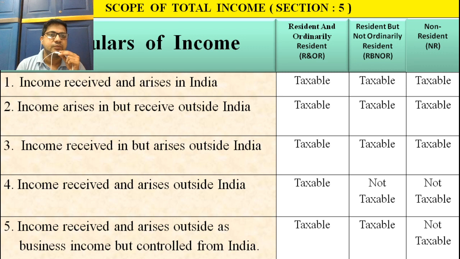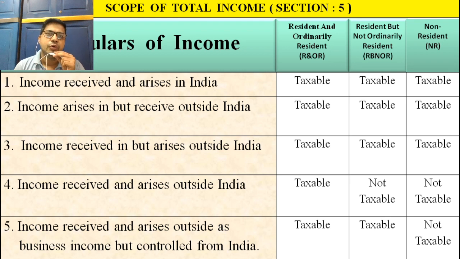In that we discussed how an individual becomes a resident, and the conditions an individual has to satisfy: one condition out of two conditions that we discussed in our previous lectures. And then after that we discussed the conditions related to RNOR. RNOR means resident and ordinary resident. For resident and ordinary resident, the individual must satisfy two conditions specified under Section 6 subsection 6, and then he will become a resident and ordinary resident.